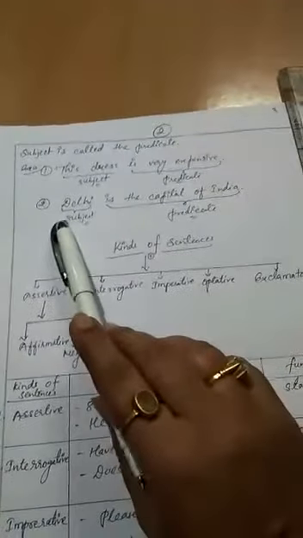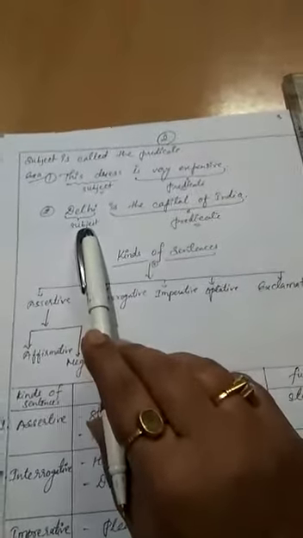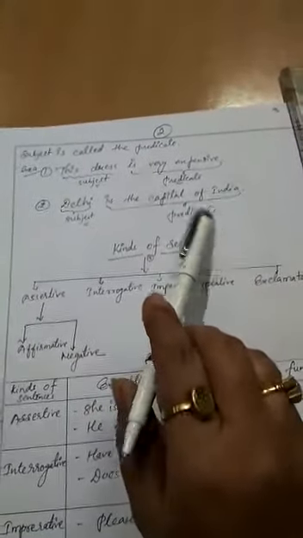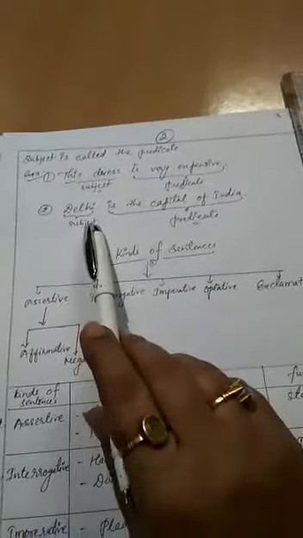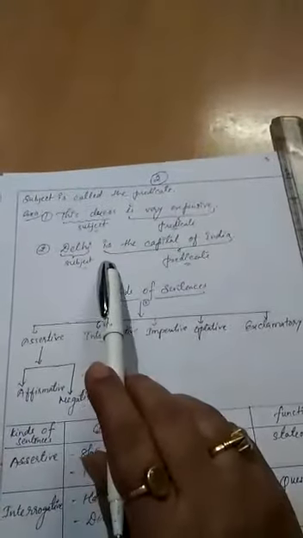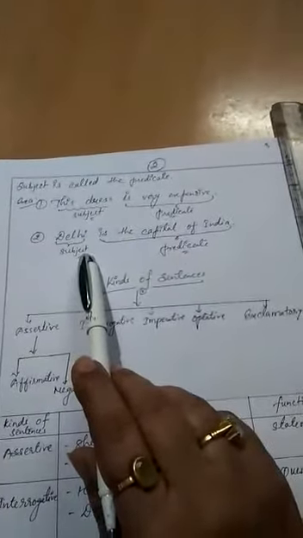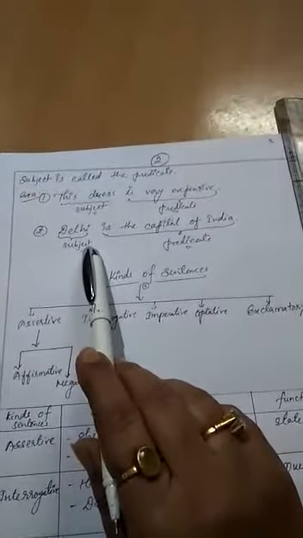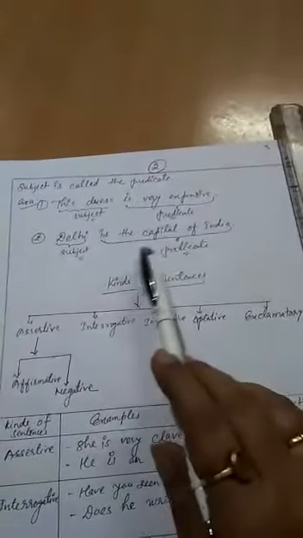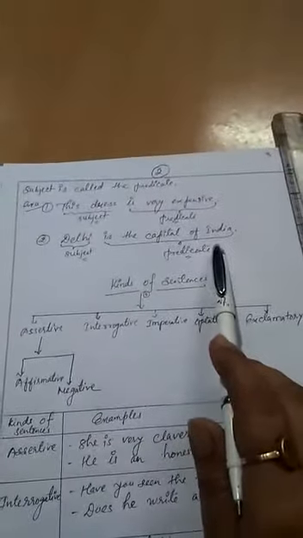Then we see the second example. Delhi is the capital of India. What is the example? Delhi is the capital of India. What is the subject here? Delhi. Yes, very good. And the predicate is the capital of India.